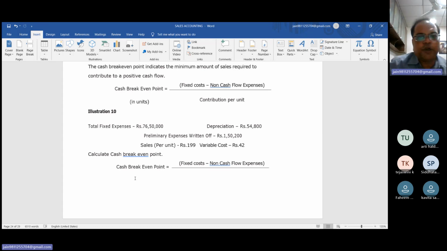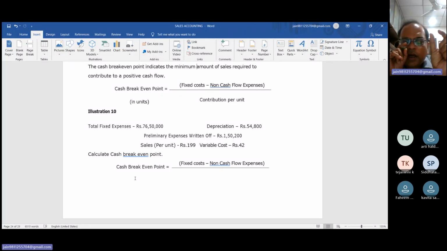How to calculate the contribution? Sales minus variable cost. So how much sales? 199 minus 42. So 157 rupees is the contribution. Contribution is clear: S minus V.